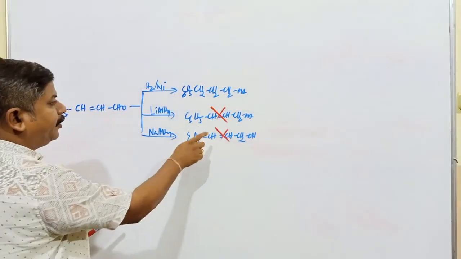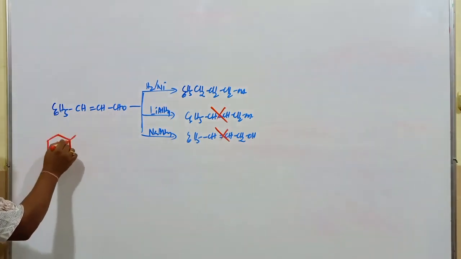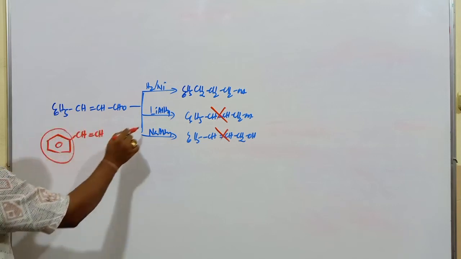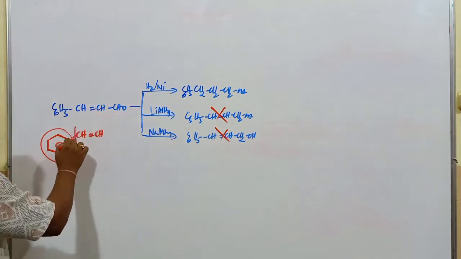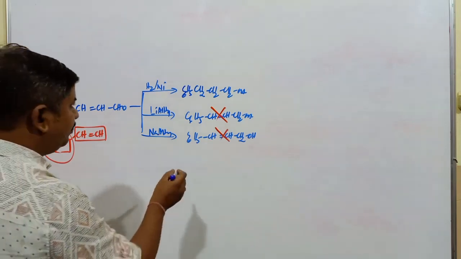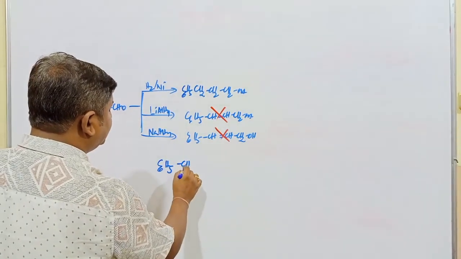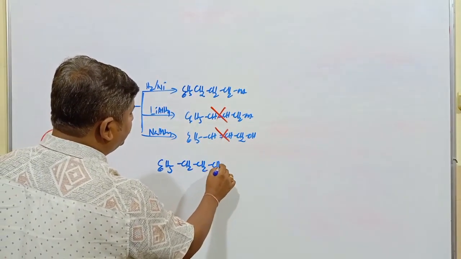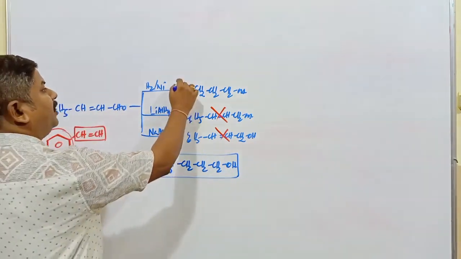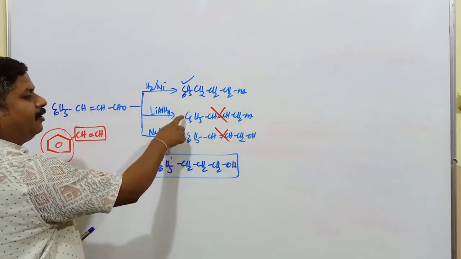So these two compounds cannot be produced, as I have already mentioned, because whenever a compound contains a phenyl group, CH=CH, in the presence of the phenyl group, lithium aluminum hydride and sodium borohydride reduce the carbon-carbon double bond. The product mainly produced is C6H5-CH2-CH2-OH. This product is similar to the product obtained in presence of hydrogen and nickel catalyst, so this product cannot be correct.